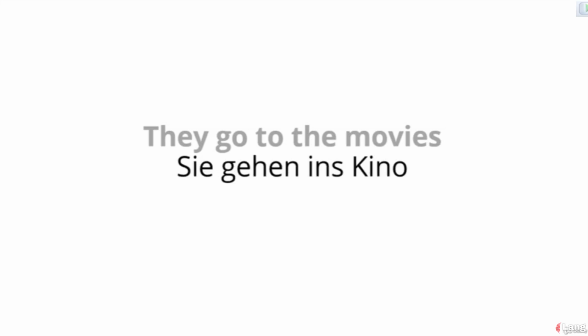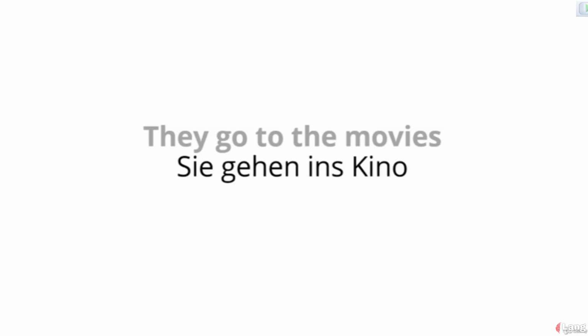So how do you say in German, she goes to the movies on foot? Sie geht ins Kino. They go to the movies on foot. Sie gehen ins Kino.